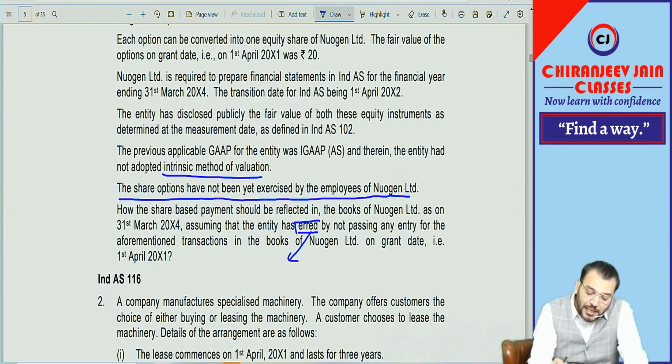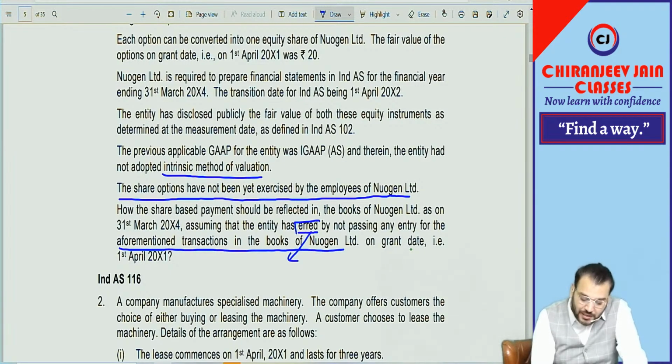There is some error because as per previous GAAP they have not recognized the intrinsic value method for share-based options. They should recognize it, but they have not recognized it. There is some error in the financial statements. So, assuming that the entity has erred by not passing any entry for the aforementioned transaction in the books of Newgen Limited on grant date, that is on 1st April 2001.